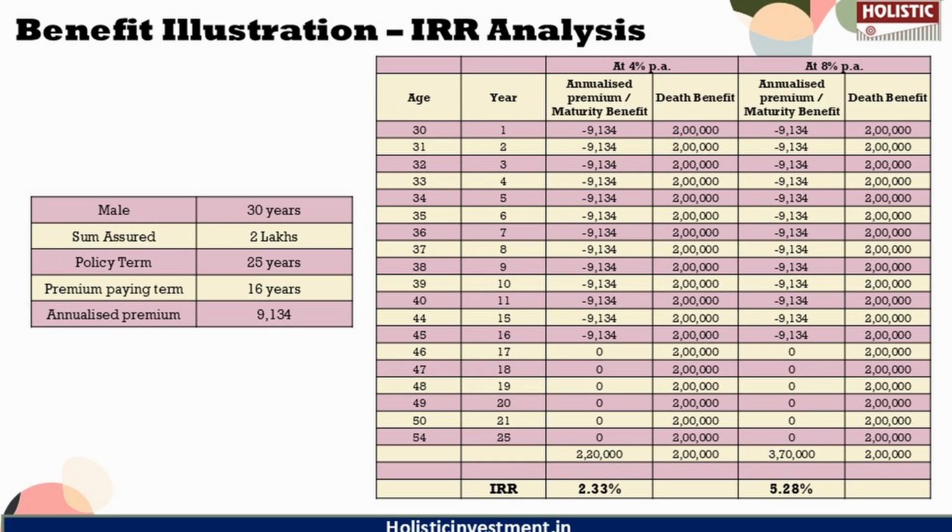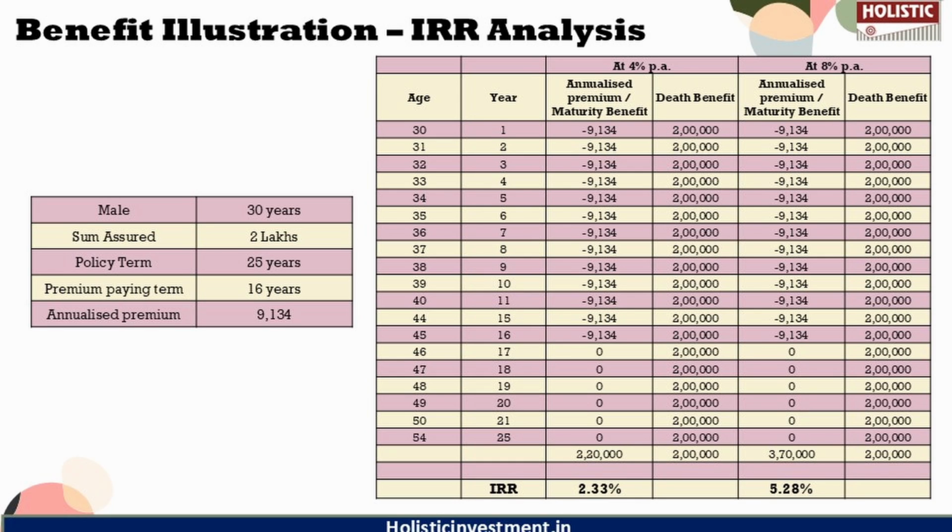The annualized premium is 9,134 rupees. The premium paying term is 16 years and the policy term is 25 years. So if the policyholder pays a premium for 16 years, then he receives the maturity at the end of 25 years. The maturity proceeds include a simple reversionary bonus and a final additional bonus.